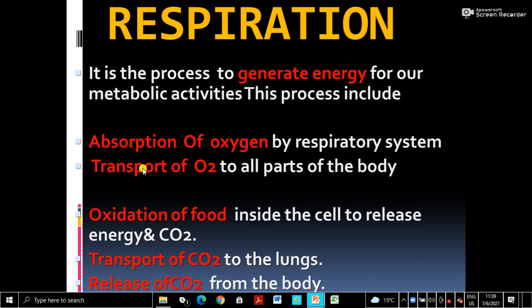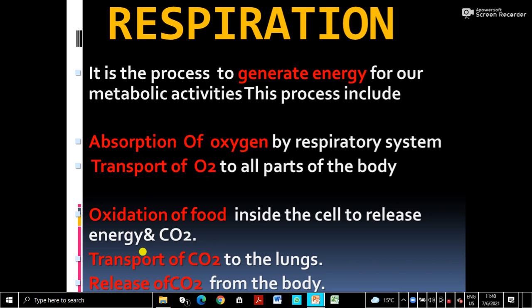This is done by the transport system. So the second step is transport of oxygen by the transport system to all cells of the body. Then inside the cell, the third step is oxidation of food. This is the actual process in which energy is released. Food is oxidized inside the cell to release energy and carbon dioxide.